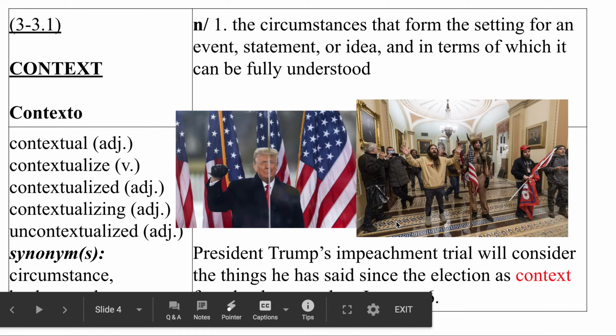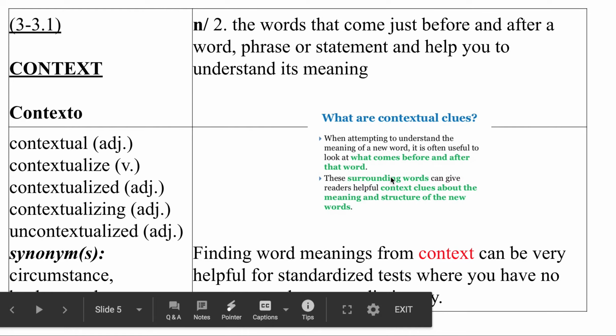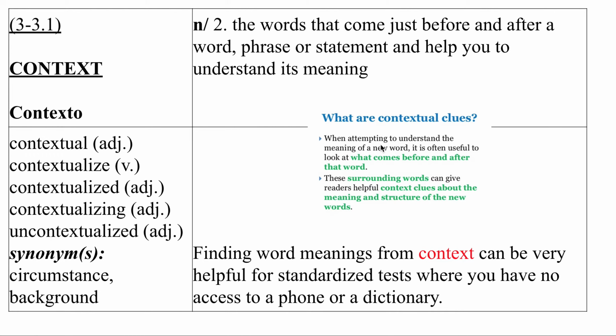And then let's look at context for words. Here I have a little slide that explains what it is. Contextual clues is using context. When you're trying to understand the meaning of a new word, you look at other words that are before that word or after that word, and then you use that to figure out what the new word means. And so surrounding words before and after can give readers helpful context clues about the meaning and structure of the new words.